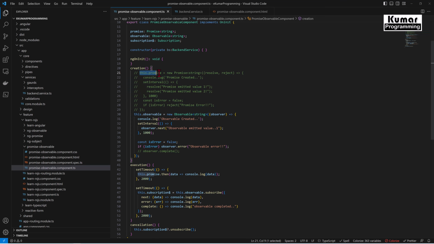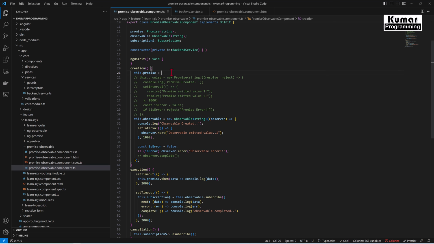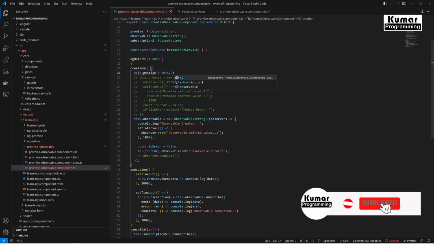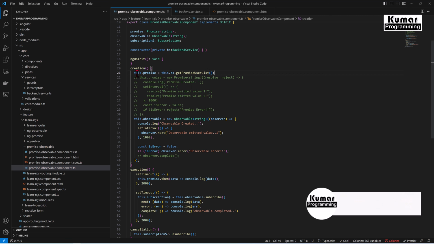Okay, and I'll call the promise from the backend service. this.promise equal to this.backendService.getPromiseUserList. Okay, so now this is going to return the promise.